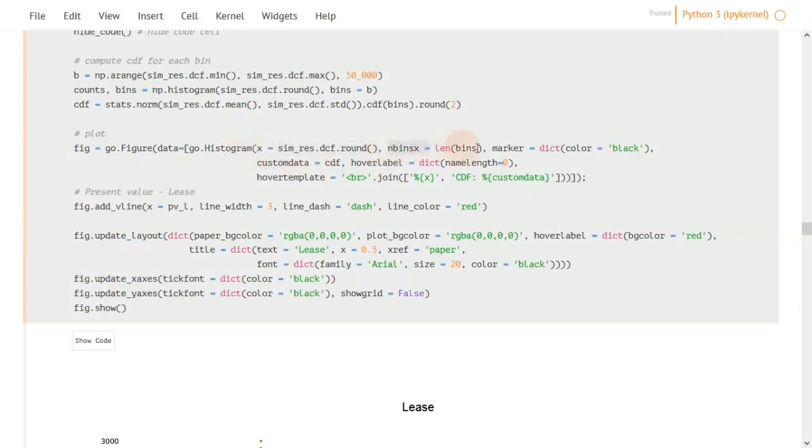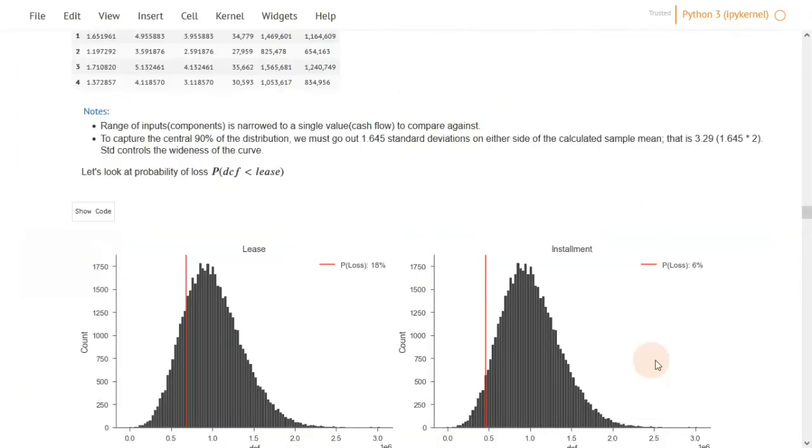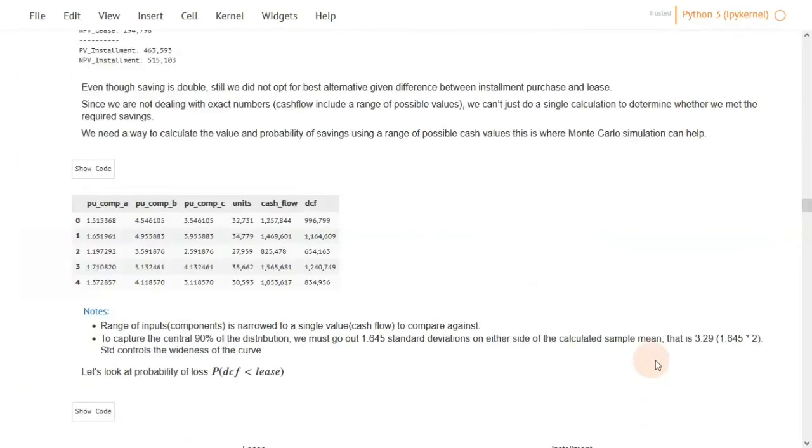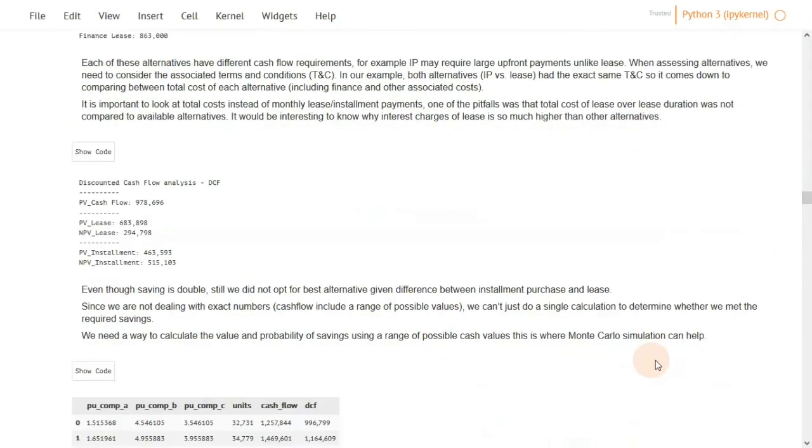then pass this all into a histogram function of Plotly, where the axis is the DCF and the number of bins is the length of bins that we have calculated here. And these are actually some decorative stuff to remove the background, make it white, and remove the x-axis and make colors black and red like this. The most important thing is actually to know how to fit a distribution, then to sample from it. And this can be shown here in our Monte Carlo simulation.